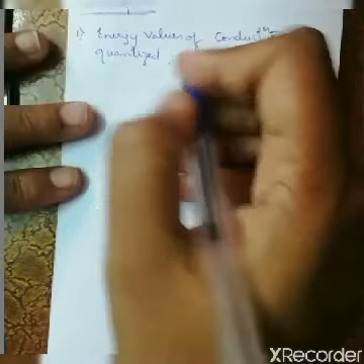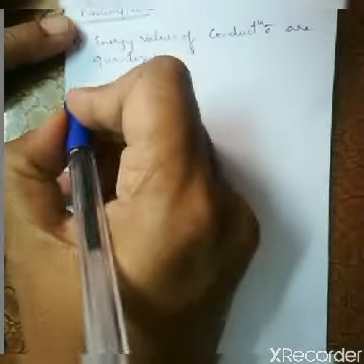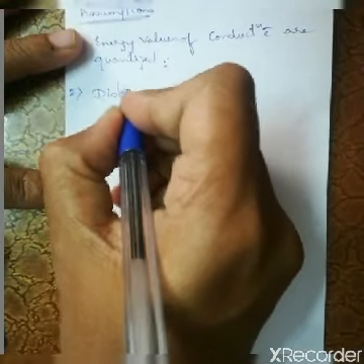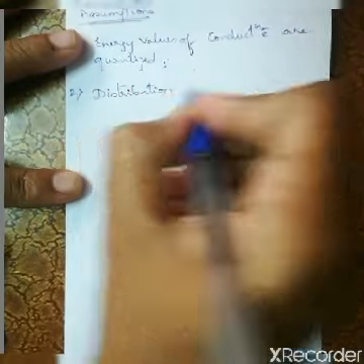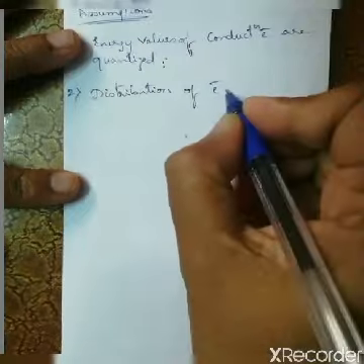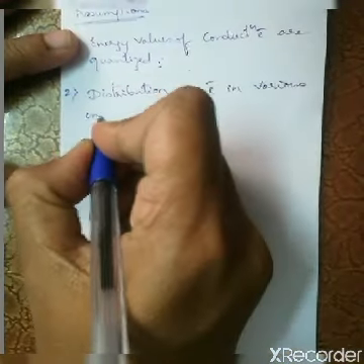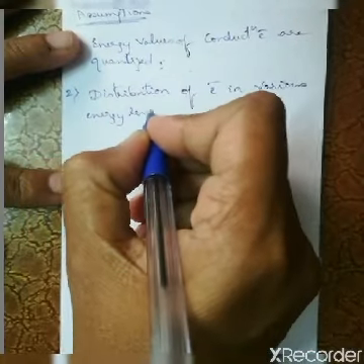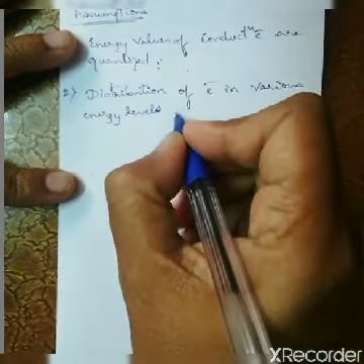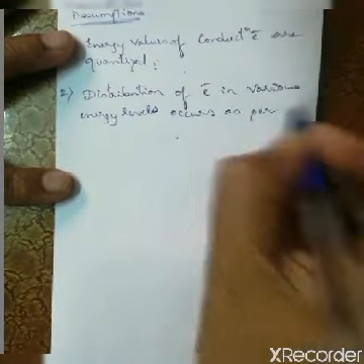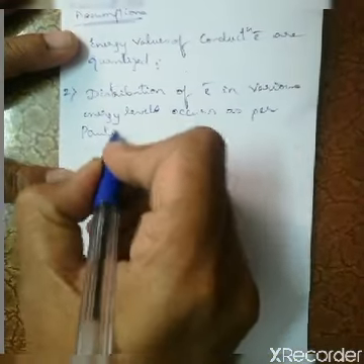Okay, and the second assumption he made was that the distribution of electrons in various energy levels occurs as per Pauli exclusion principle.